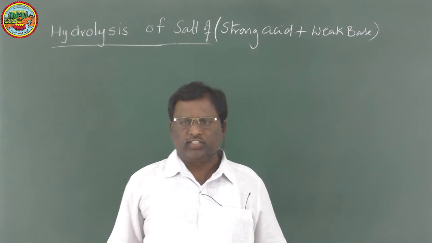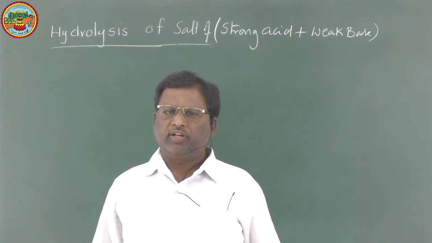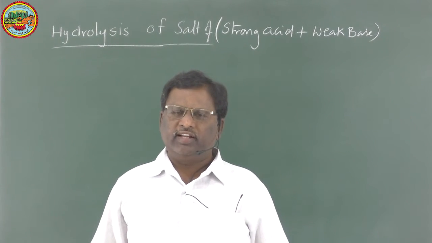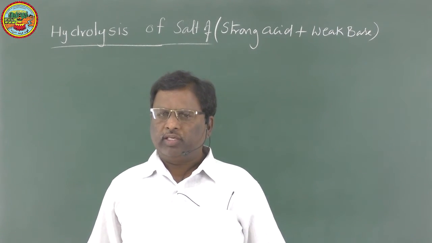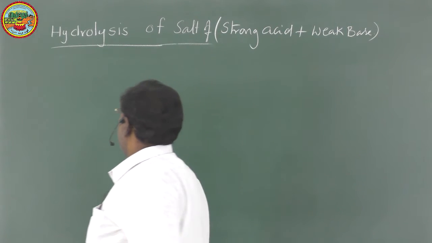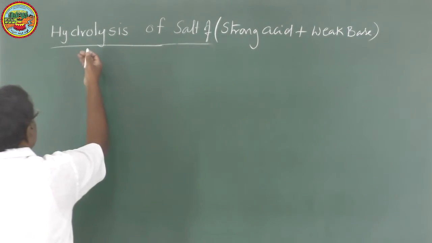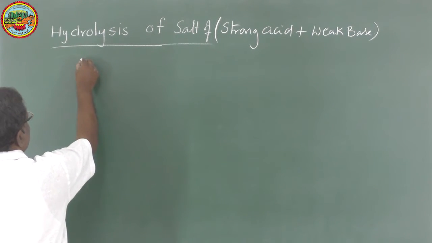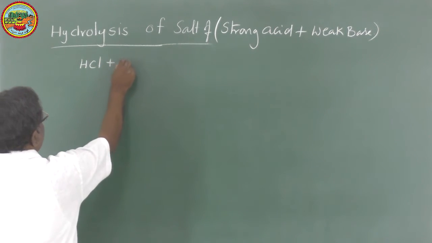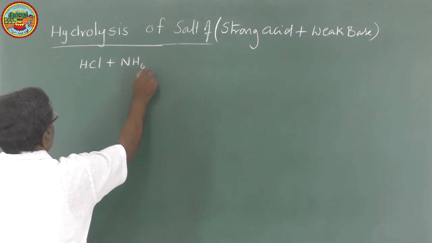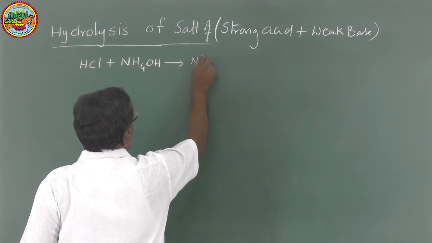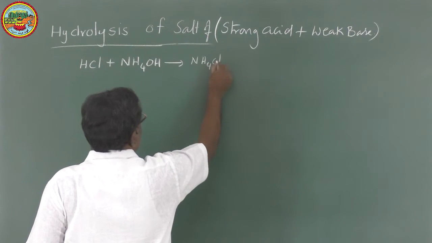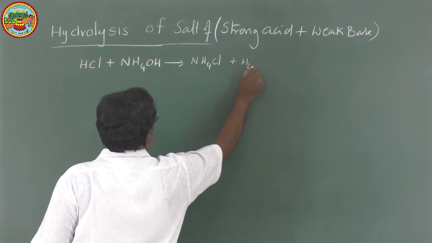Another category of salts are salts that are obtained when a strong acid reacts with a weak base. For example, strong acid means HCl, H2SO4, HClO4, like that. So when a strong acid like HCl reacts with a weak base like NH4OH, we get the salt NH4Cl plus H2O.